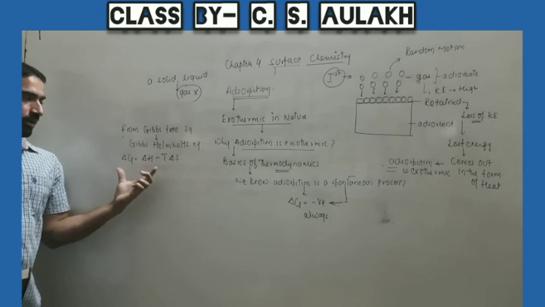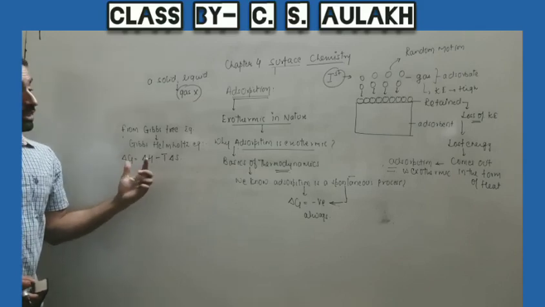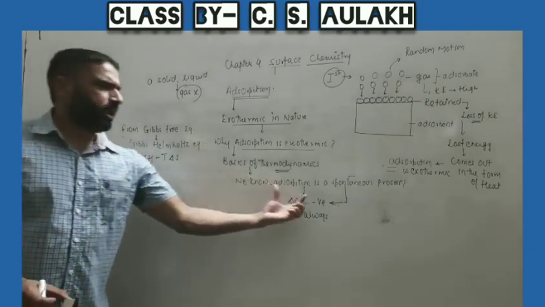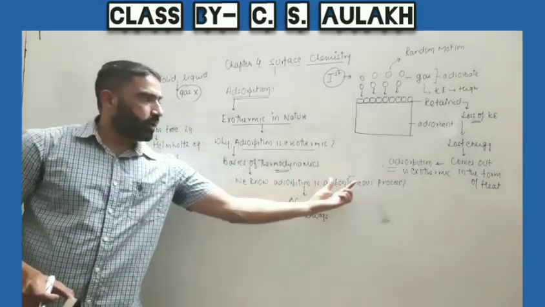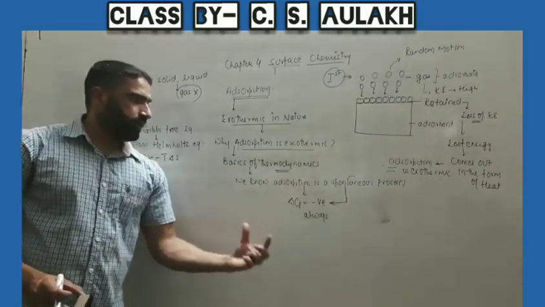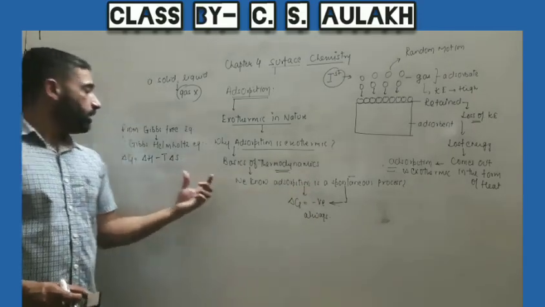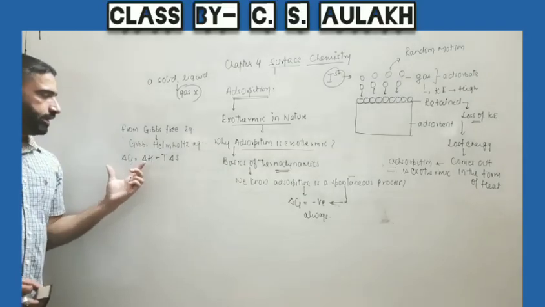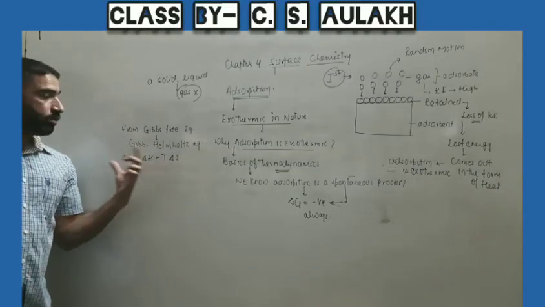We have already derived this equation in class +1. So this is the equation from which we can explain the spontaneity. For a spontaneous process, delta G is negative. Then from the Gibbs-Helmholtz equation, we know delta G is related to delta H and delta S by this equation.